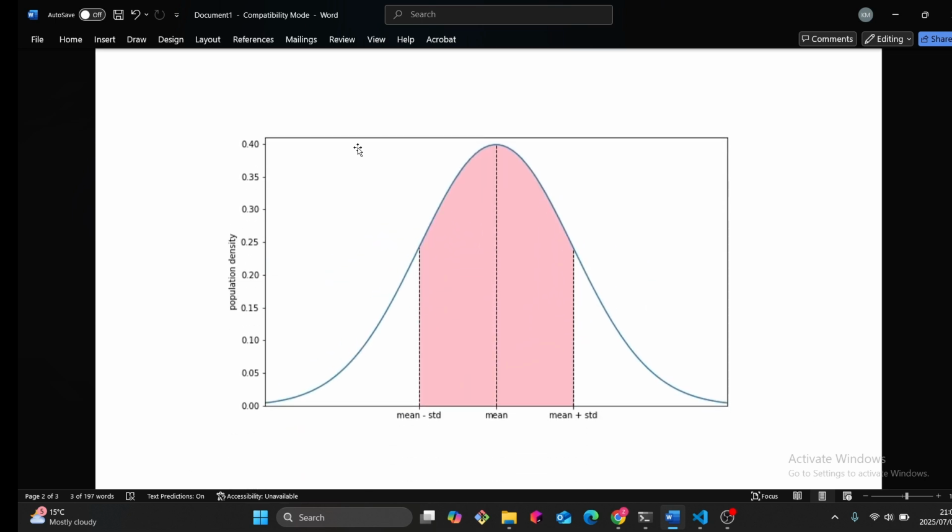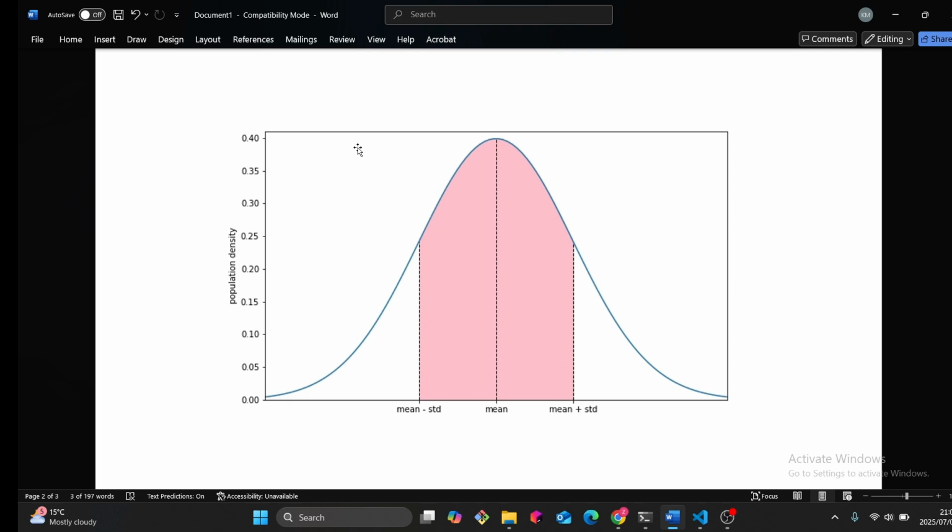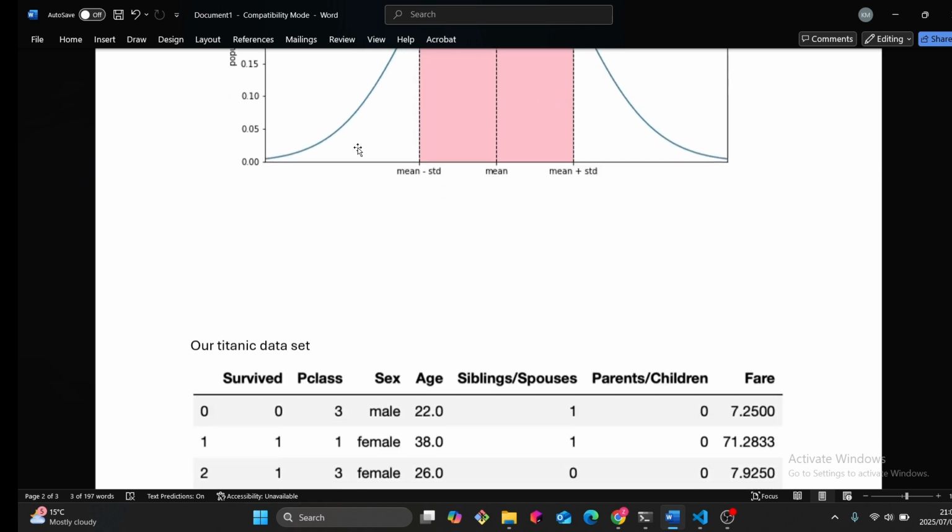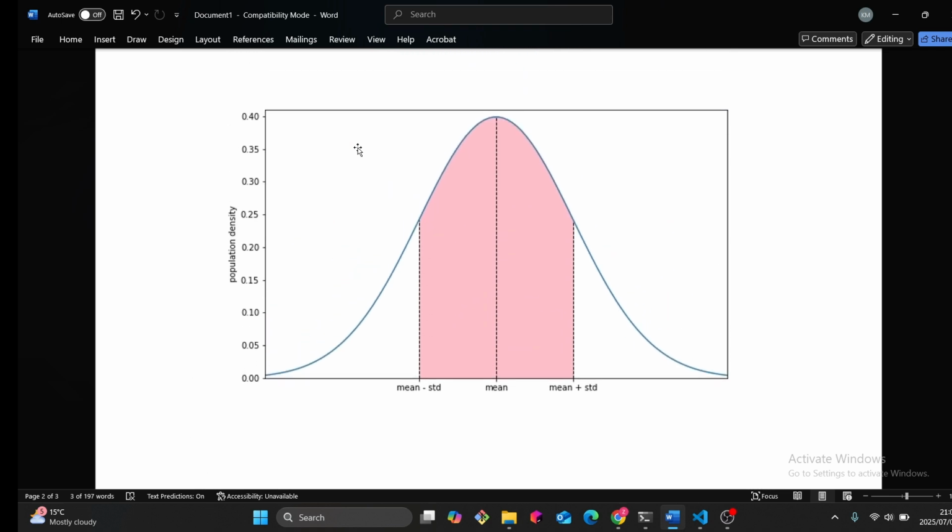I assume that you guys have done distribution, because most of the people I'm going to share this with are from my school. So you know this normal distribution and what it means when something is one standard deviation away from the mean. So now we've done that, I'm just going to write a simple Python code to calculate the variance.